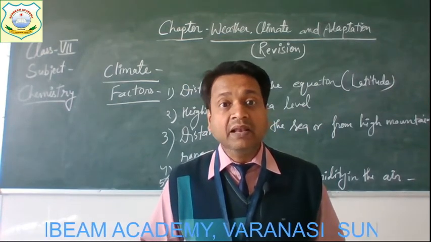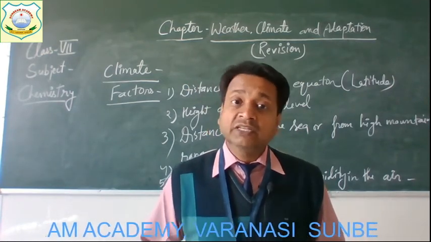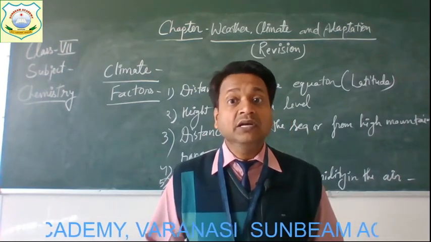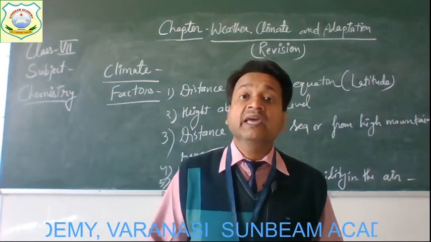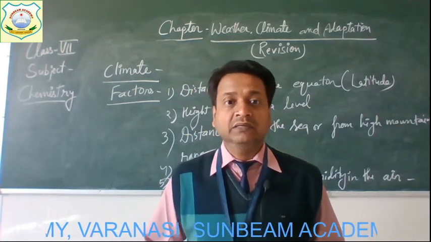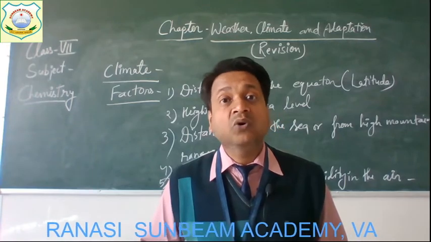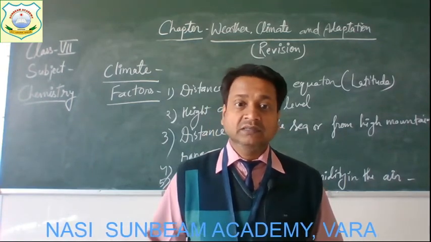Next example, it is warm and humid throughout the year in Chennai. Therefore, the climate in Chennai is warm and humid. And the climate in Kerala is hot and wet.